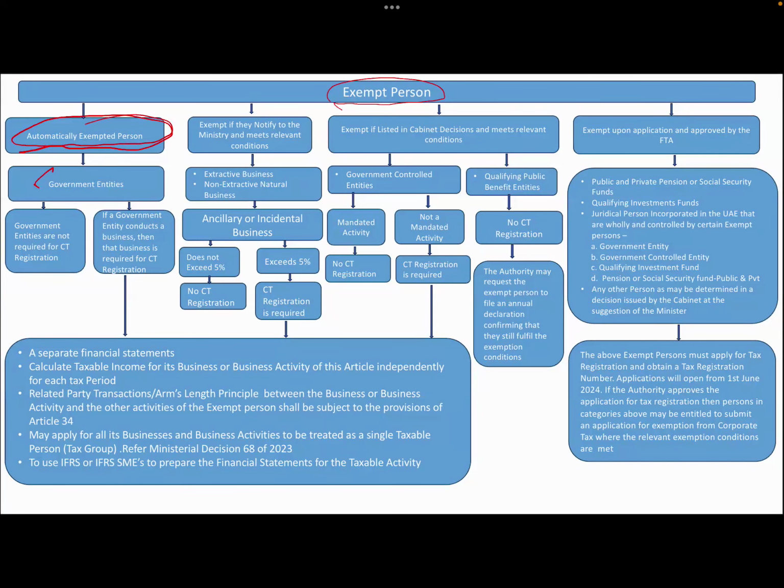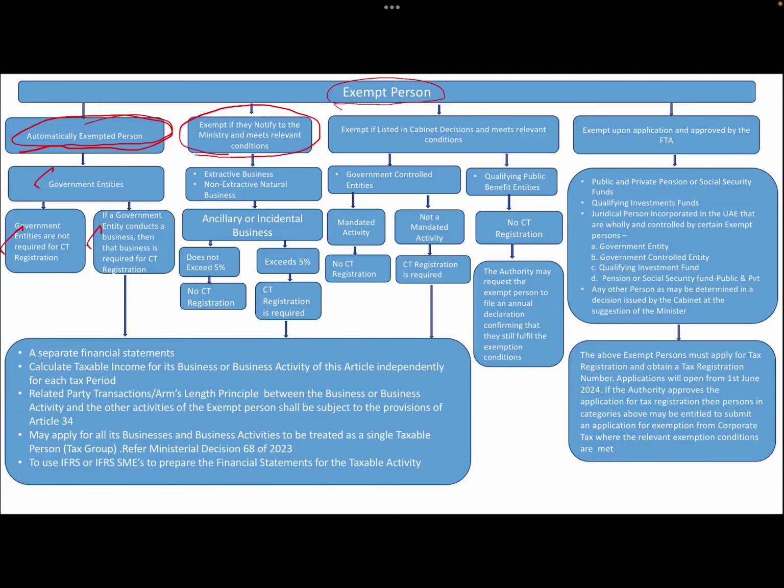Government entities are not required to register for corporate tax. However, if a government entity conducts a business, then that business is required to register. Okay.